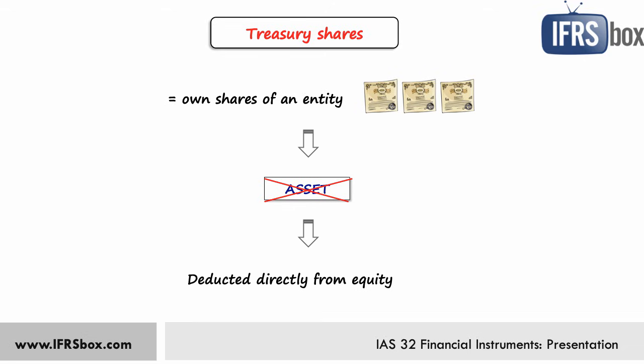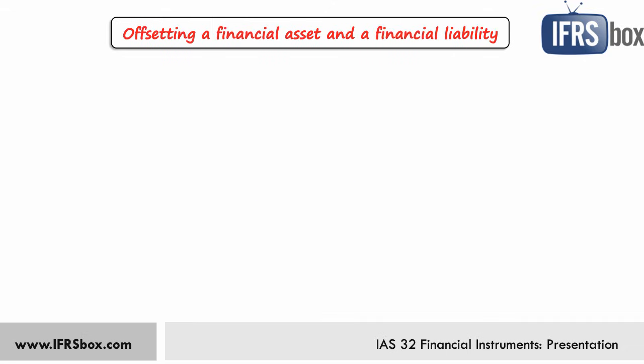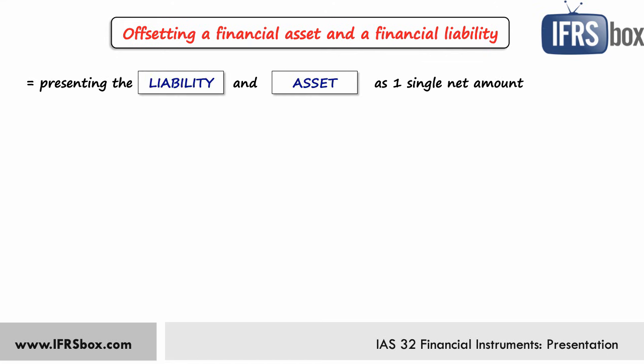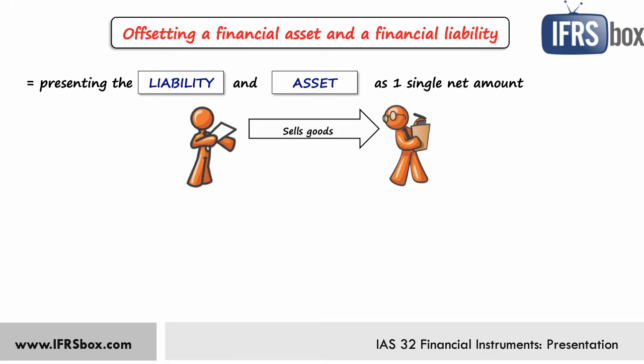The next big topic of IAS 32 is offsetting a financial asset and a financial liability. It is presenting a financial liability and a financial asset as one single net amount in the statement of financial position. A very common situation of offsetting is when one company sells goods to another company. In this case, the first company has a receivable to the second company, and vice versa, the second company has a payable to the first company.